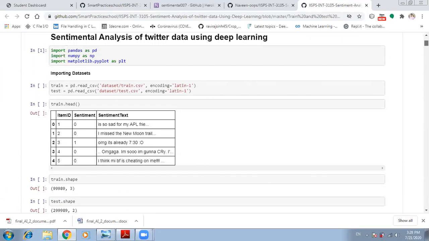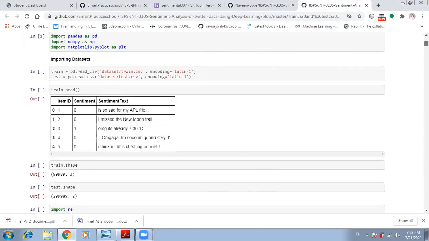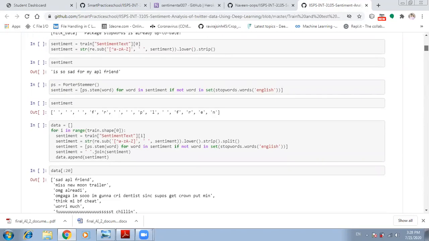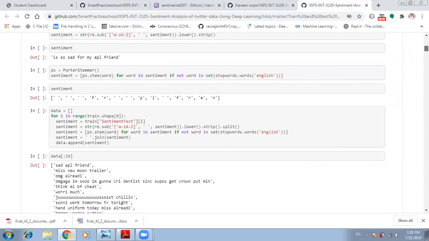The first step is to clean the data. In this cleaning process, we remove punctuations, numbers, and convert the words into lowercase. The next step is stemming. Stemming is a process of producing morphological varieties of a root or base word.